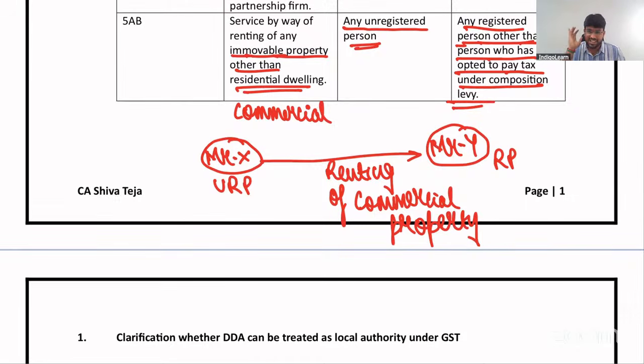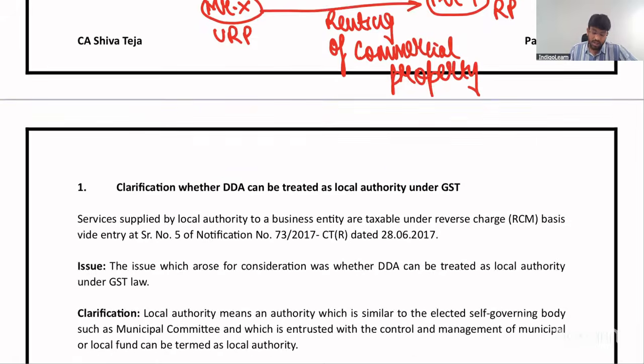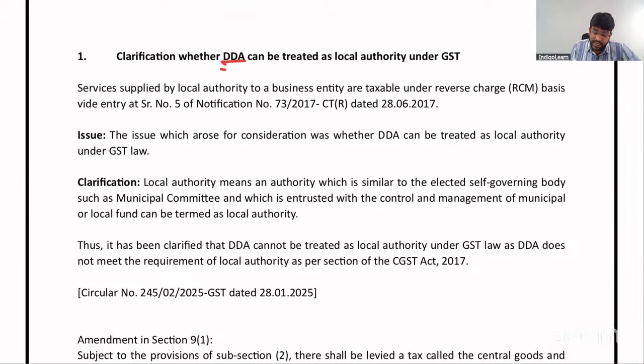A very interesting amendment, high possibility that a question may trigger in the examination. Next slide. Clarification whether DDA can be treated as a local authority. DDA, my dear friends, we are talking about the DDA can be treated as local authority. We are talking about Delhi Development Authority, my dear friends.